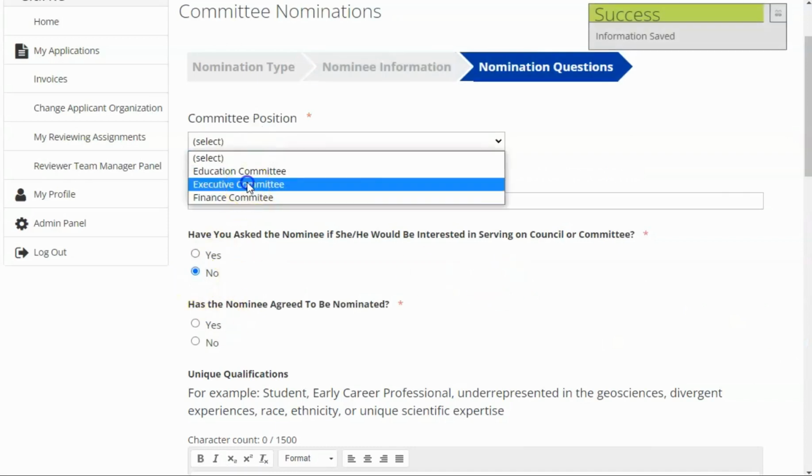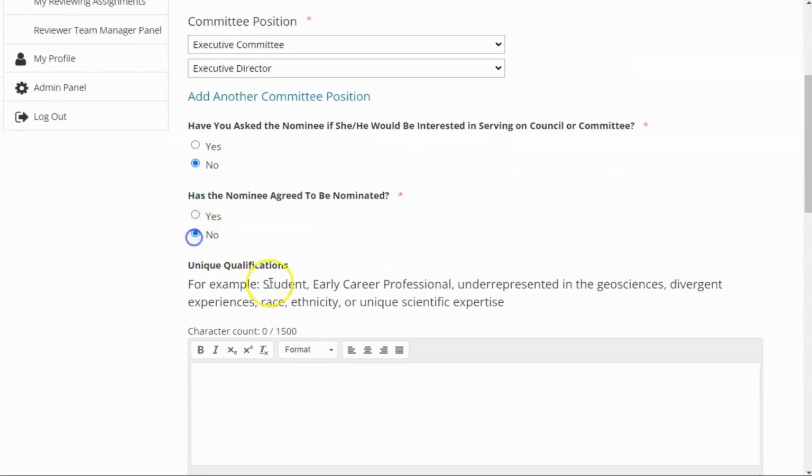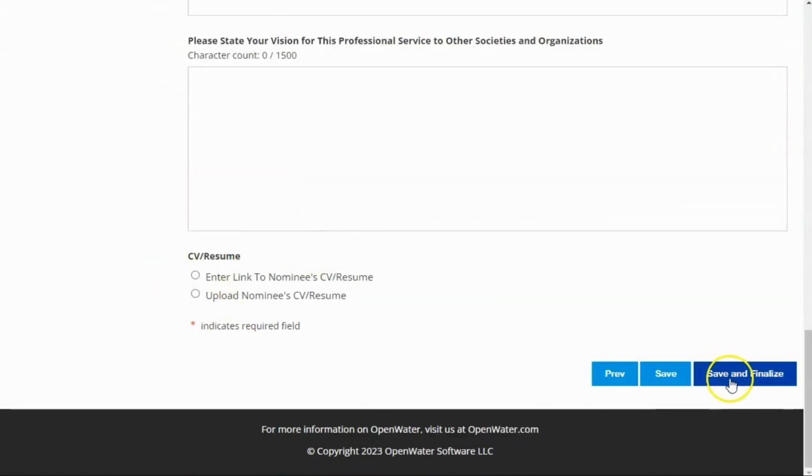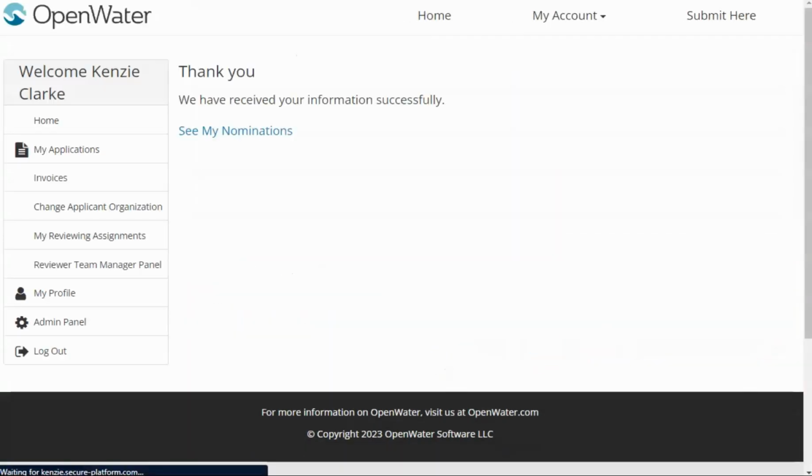So just really quickly picking all these different fields. As we can see, there's some required, some not required. A bunch of different fields to fill out here. And then we're going to save and finalize. Now, this nomination has gone to pending review for the admins to review it.